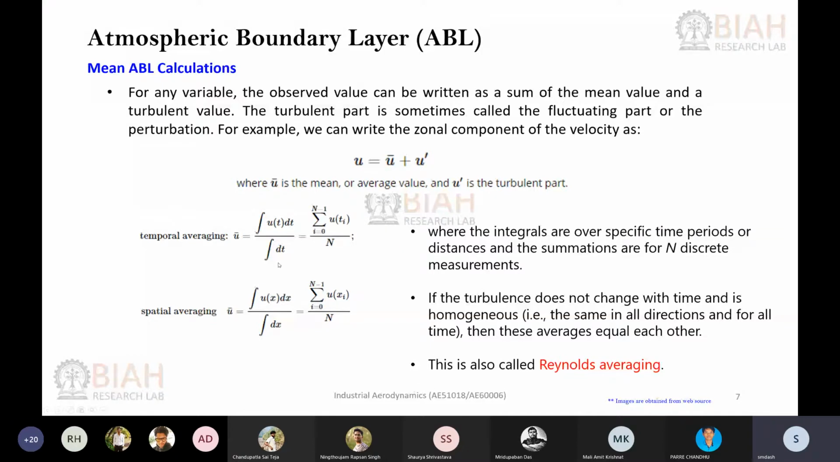So you can do the temporal averaging and the spatial averaging like we have discussed yesterday, and in other words, these averagings are also called Reynolds averaging. If you find that the turbulence intensity or the turbulence parameters remain the same over time and space, it will be called homogeneous turbulence, and both of these averagings will lead to the same solution.